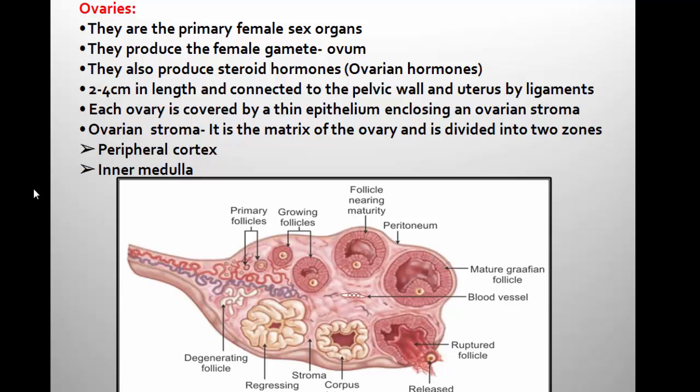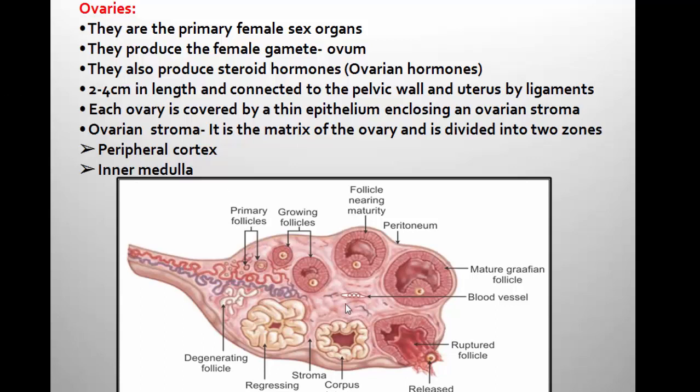What is the length? The length of the ovary is 2 to 4 centimeters, and they are connected to the pelvic wall and uterus by ligaments. Ovarian ligaments support the connection between ovary and pelvic wall. Each ovary is covered by a thin epithelium enclosing an ovarian stroma.